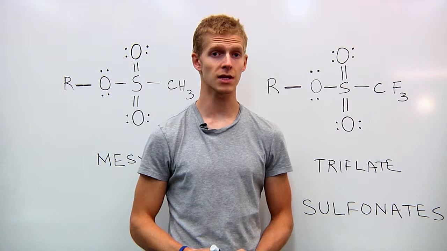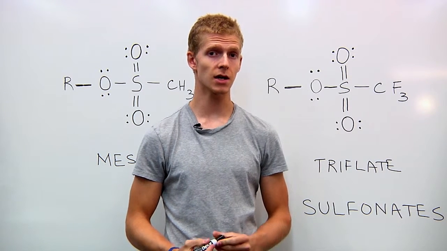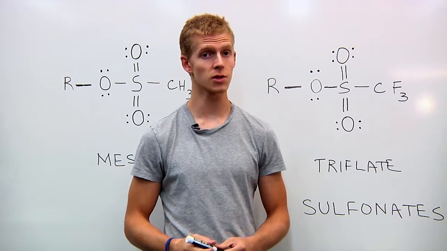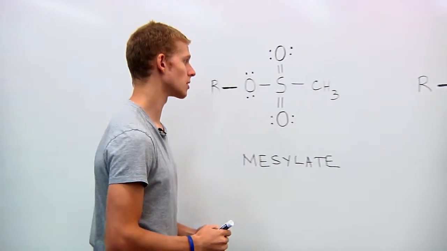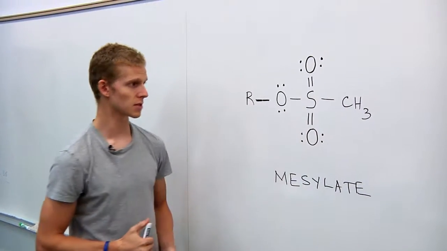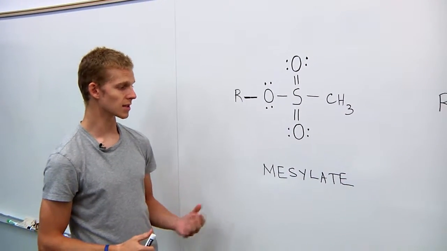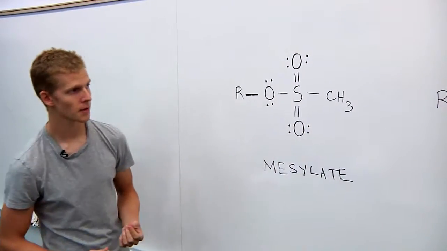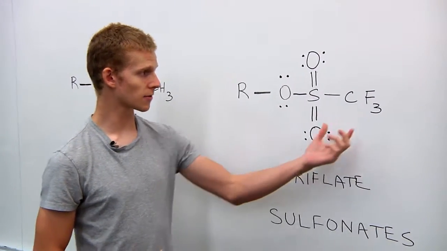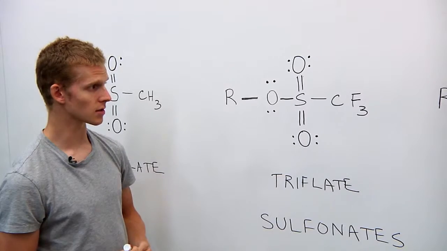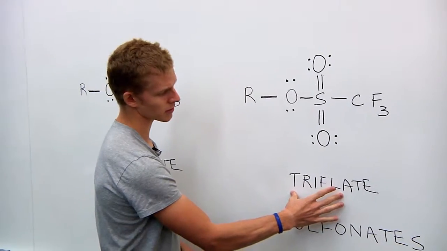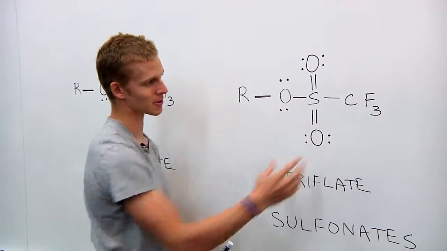Next, we're going to talk about a special class of leaving groups called the sulfonates. Now, these are the conjugate bases of sulfonic acids, which are derivatives of sulfuric acid, which we know is a strong acid. So we'll start over here with this structure. Here, we can see we have a methyl group coming off of this sulfur atom. And this is our mesylate, and the Me comes from this methyl group. Over here, we have the trifluoromethyl instead of the 3 hydrogens. So this is our triflate, and the trifluo part comes from the trifluoromethyl.